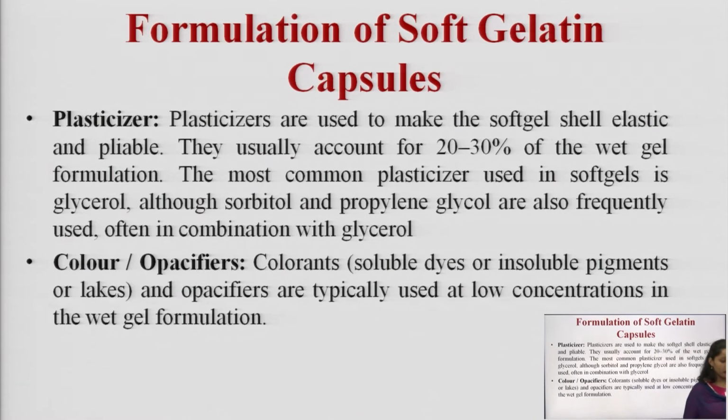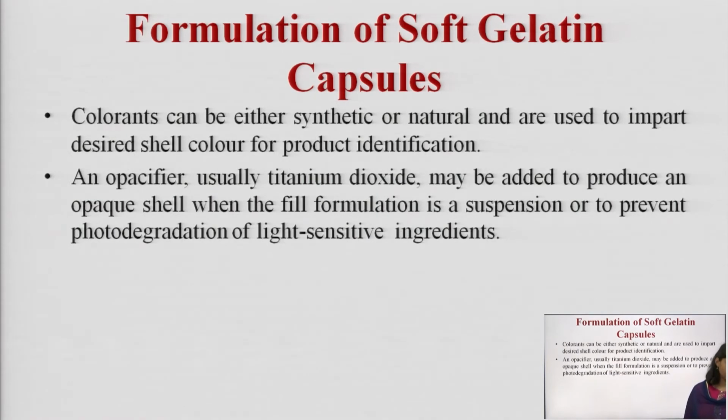Then we add colors and opacifiers. Colorants such as soluble dyes, insoluble pigments or lakes, and opacifiers are typically used at low concentration in the wet gel formulation. Colorants can be either synthetic or natural, and are used to impart the desired shell color for product identification. To make the product more elegant, we incorporate colorants.